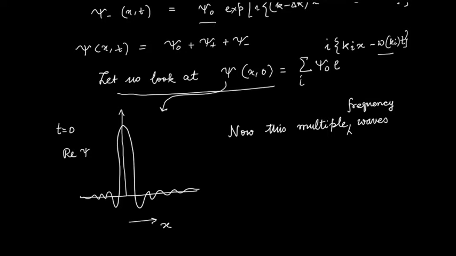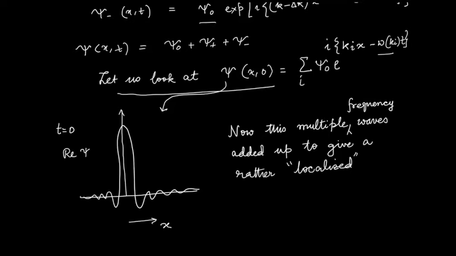So for now, different frequency waves, when we add up, give a rather localized, so let me keep it in inverted commas, amplitude.